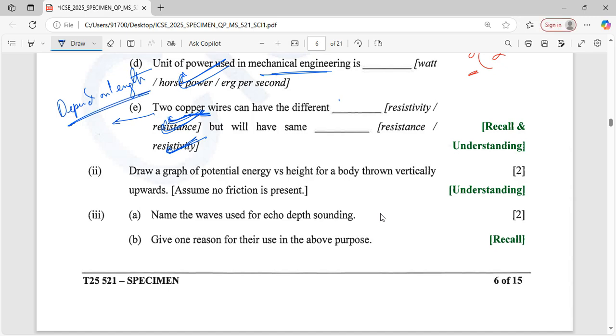In case of downward motion, velocity is increasing. If velocity is increasing, potential energy is decreasing. Okay. So the height, vertically down, sorry. So here the answer is upward. In case of upward motion, velocity is decreasing. If velocity is decreasing, potential energy is increasing. That is a straight line graph.